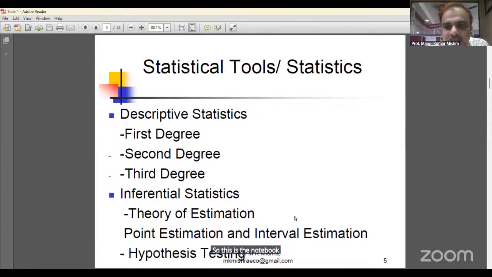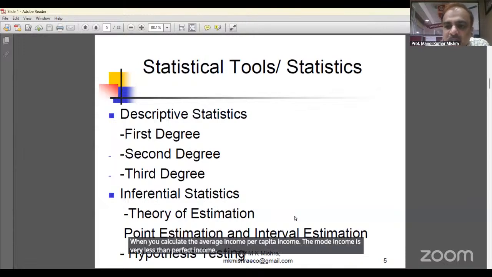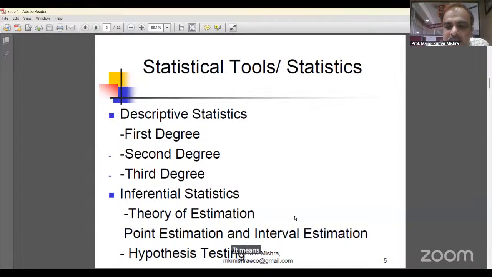In the case of India also, when you calculate the average income, the per capita income, the mode income is very much less than the per capita income. Due to the high income of only some people, the mean income, the per capita income, is high. So this is not good.